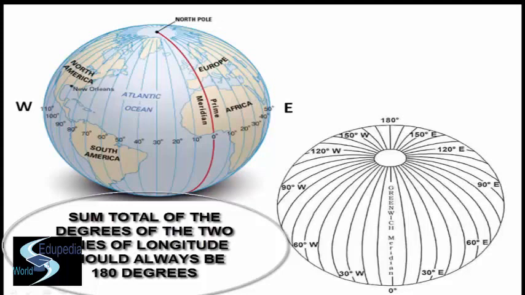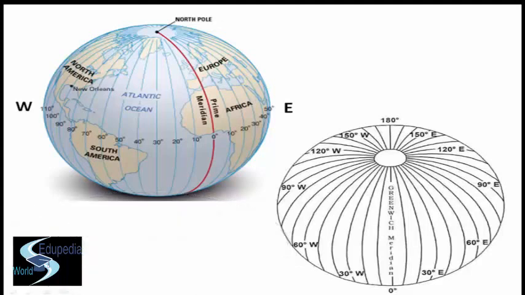Well, individually, all lines of longitude are semicircles. The two diametrically opposite lines make a full circle, also known as the great circle, which we'll be discussing further in this video.